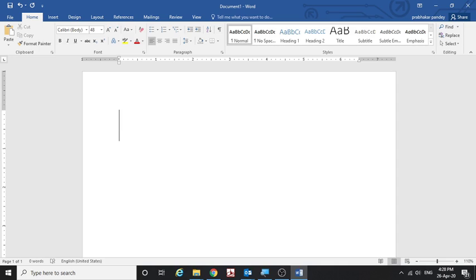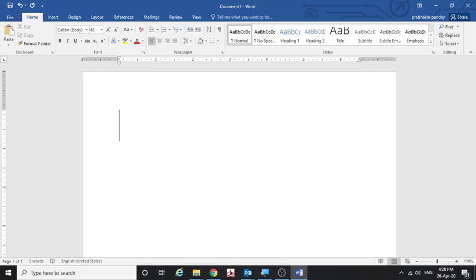So first of all, what is project management? Basically we can say that project management is an application of knowledge, skills, tools, and techniques and project activities, used to meet our stakeholders' needs and expectations from a project. So this is the overview of project management. There are some project management knowledge areas also.